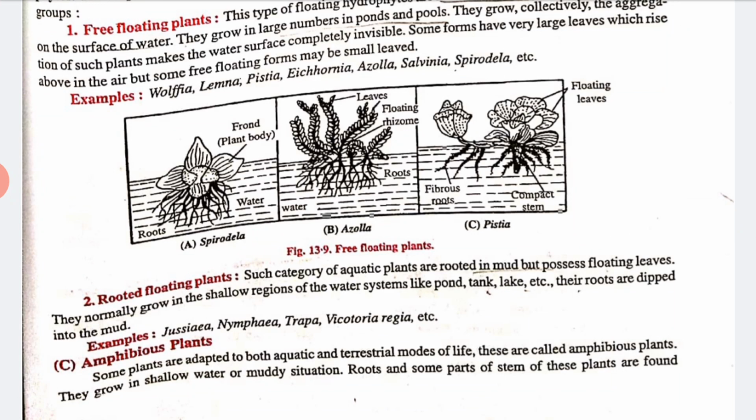Now next we have amphibious plants. What are amphibious plants, my dear students? Those including long root or smartweed are known as amphibious plants. Some plants are adapted to both aquatic and terrestrial modes of life, and they are called amphibious plants, or they grow in shallow water or a muddy situation.